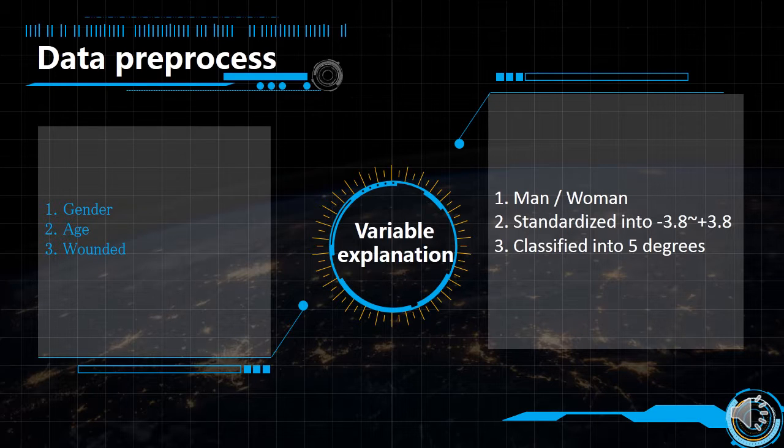And talking about the variables, in gender we have two categories, man and woman. And in age, we just standardize the raw data. And about the wounded, we have 5 degrees of injury. Okay, let's move to Romeo's part.